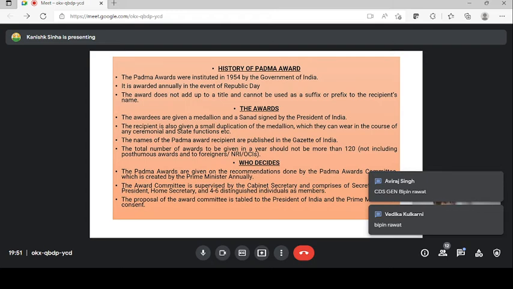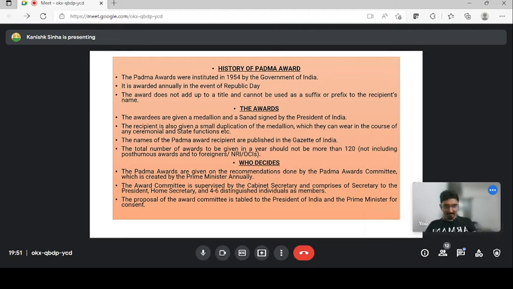This Padma Award is decided by a committee. There is a committee which consists of the cabinet secretary, secretary to the president, and various other distinguished individuals who make the proposal of the award and table it to the president and prime minister for their consent. After the president and prime minister agree that this proposal is okay, whose name should be added, whose name should be excluded, the award is finally given. So this is very important.